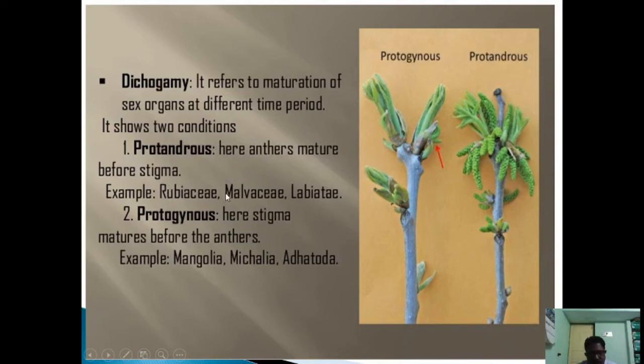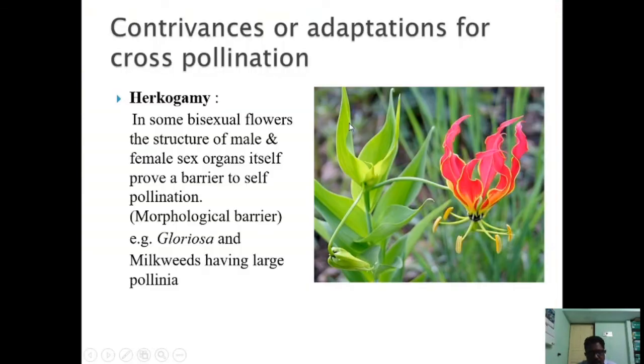Now these families, Rubiaceae, Malvaceae, and Labiatae, mostly have this kind of adaptation, the protandrous condition. That is why we see a lot of diversity in these families. Whenever there is an adaptation for cross pollination, we will have more diversity because cross pollination is facilitated, and in Rubiaceae, Malvaceae, and Labiatae we have a lot of genetic diversity. Now, protogyne condition examples are Magnolia, Michelia species, and Annona. There is a slight spelling mistake here. Magnolia, protogyne condition.